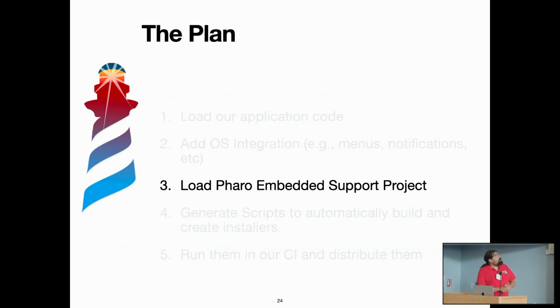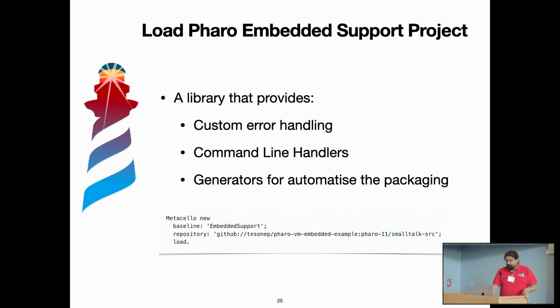Then we continue with the plan. The idea now is to load part of the code that allows us to embed this image into an application, so that we have an embedded application, something that we make a single thing. Until now we had the VM as an application and the image as a document. Now we want to have both inside. And this is the idea of the Pharo Embedded Support Project.